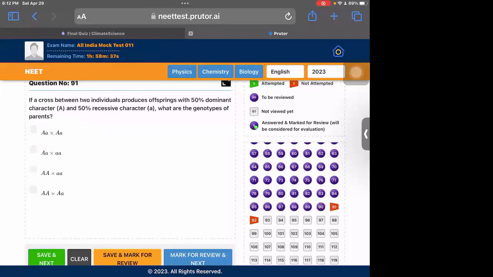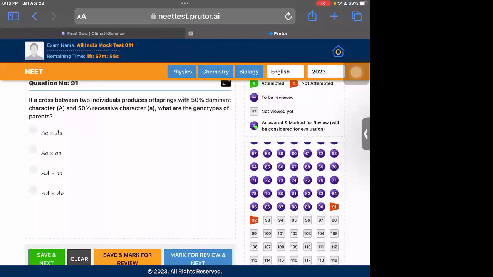And the last question is a genetics question. Cross between individuals produces 50% dominant character and 50% recessive. What are the genotypes of parents? So you need to do the cross manually to know. So in the first option, if we do the cross, 75% of them would be dominant because capital A would come in 75%. So that is not the correct one. In second option, 50% would be dominant, 50% would be recessive because in 50%, two small a's would come. In 50% capital A small a would come, which would be the dominant one.